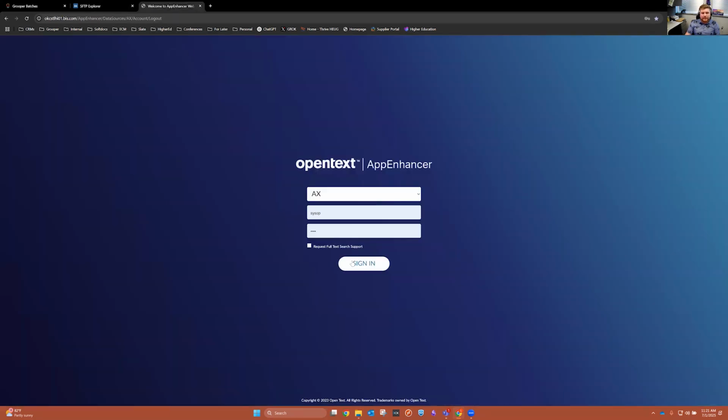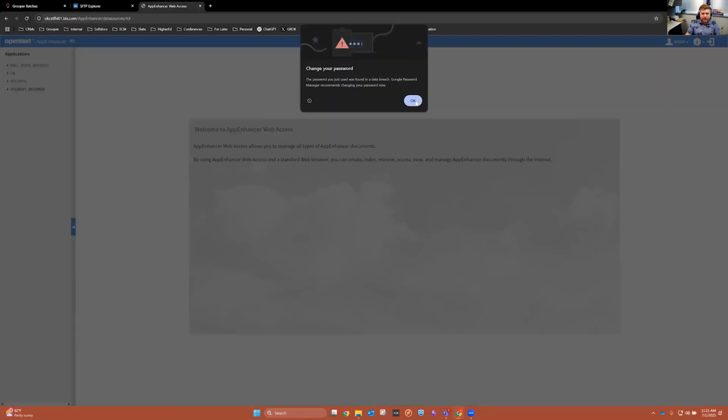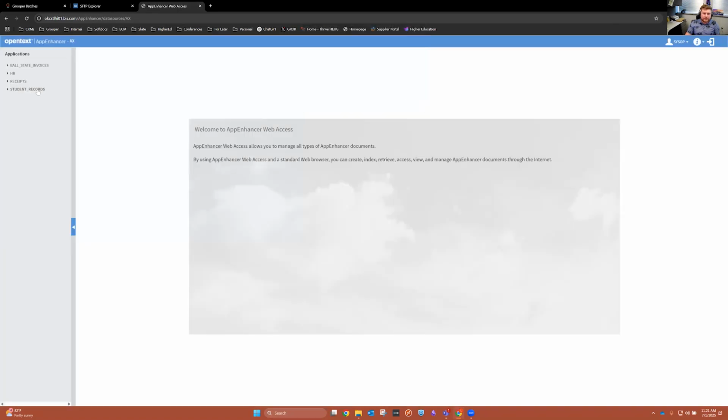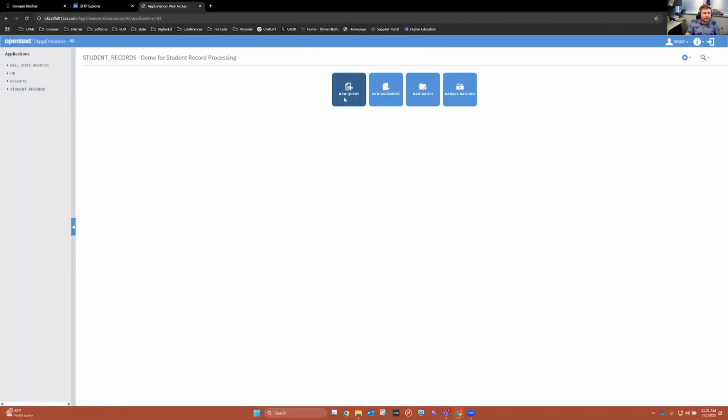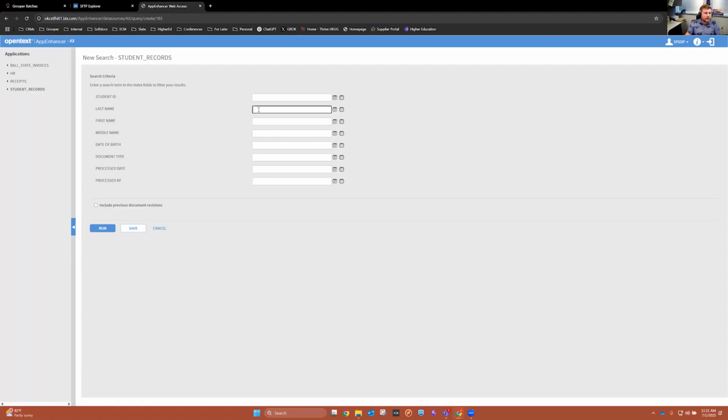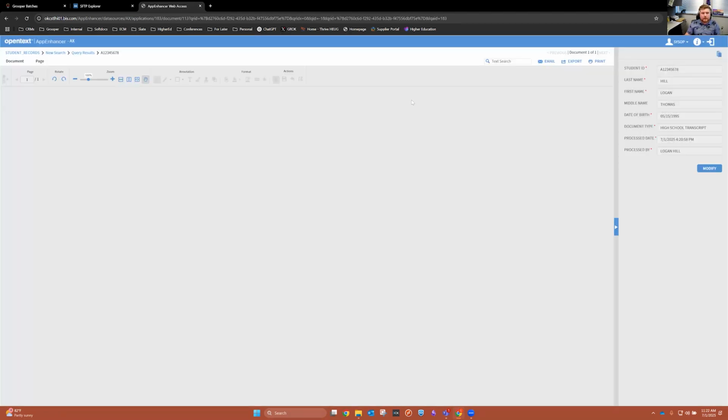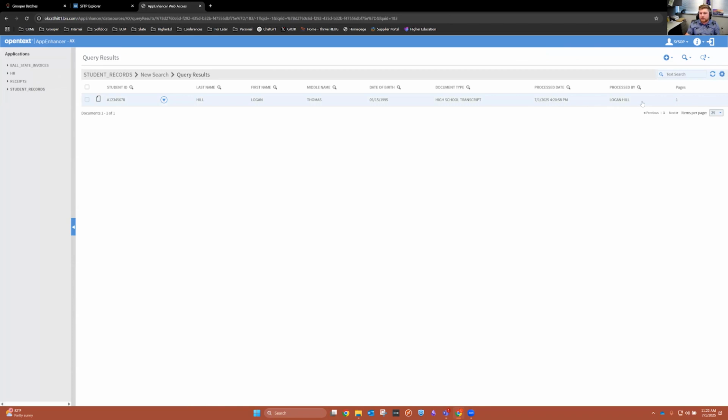And then on this side of it, I'm just going to sign into my Application Extender. I just have a generic username and password, but I'm going to come over here, start a new query, and last name, and we're just going to put Hill Run. And it's going to kick me back an error, but you can see here the 7/1/2025, 4/20. That's because my timing on my machine is off, but you can see that document is here. And if I go back, you can see where we've got that information here. So we can export to both of those.